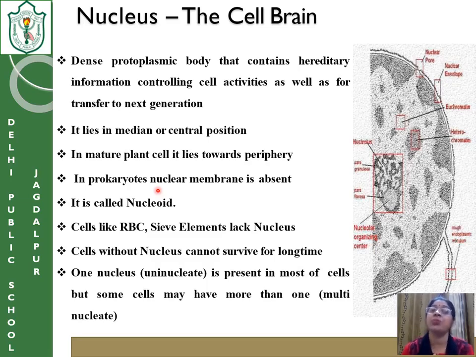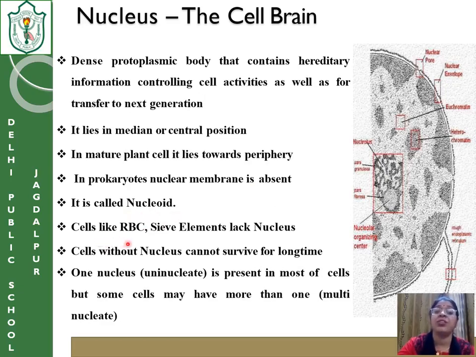So when we are discussing the nucleus, this has to be done here, because in prokaryotes the nucleus is present like a dense cloud. It is not a perfectly defined nucleus. There will be no nuclear membrane and no nucleolus. Such a cloudy area in prokaryotes is called the nucleoid.